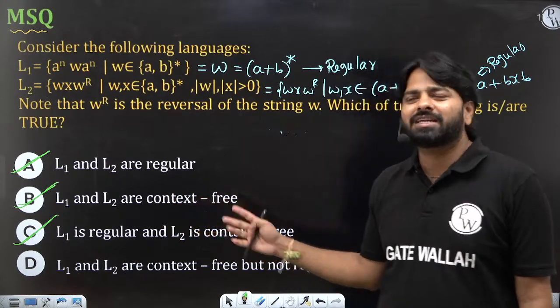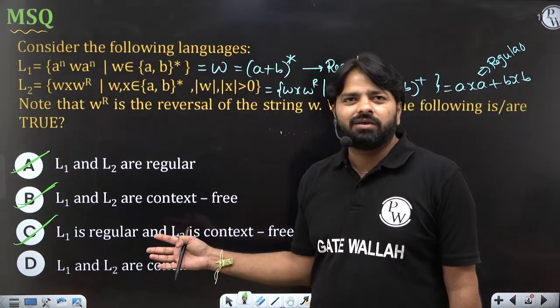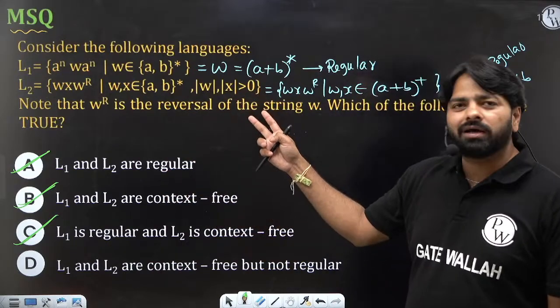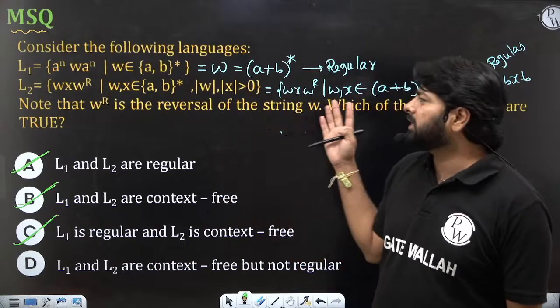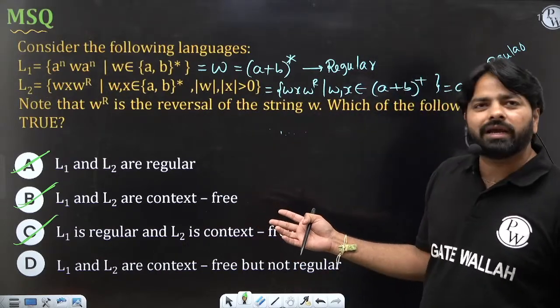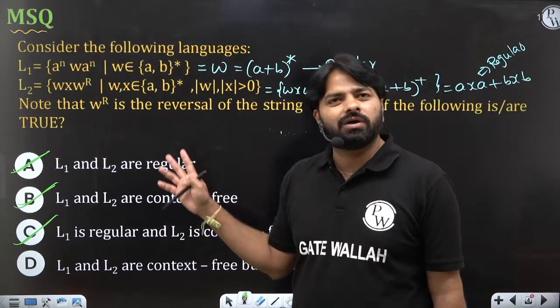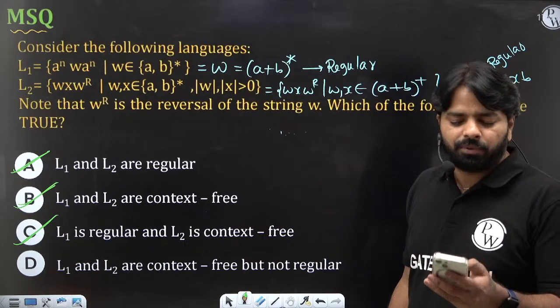A, B, C, all the statements are correct. So this is what we need to observe. When you understand both are regular, then accordingly, every regular is context free. Using that statement, you can choose A, B, C. So only choosing A will not be correct, only choosing B will not be correct. So you have to choose A, B, C. So this was a very important point.